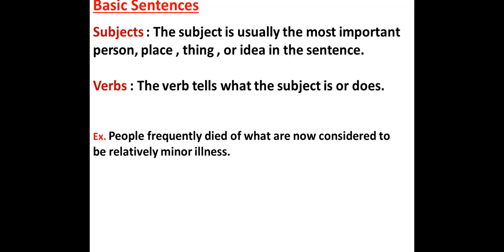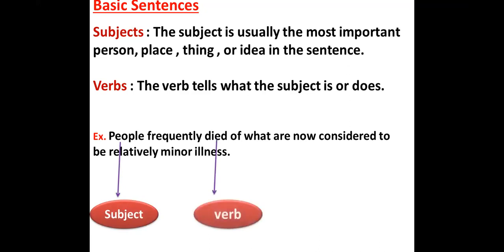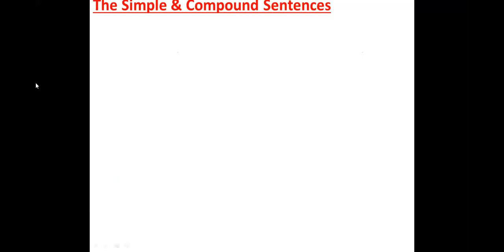Example: people frequently died of what are now considered to be relatively minor illnesses. Here we have the subject, which is people, and the verb, which is died. For this part of today, we are going to differentiate between the simple sentence and the compound sentence.